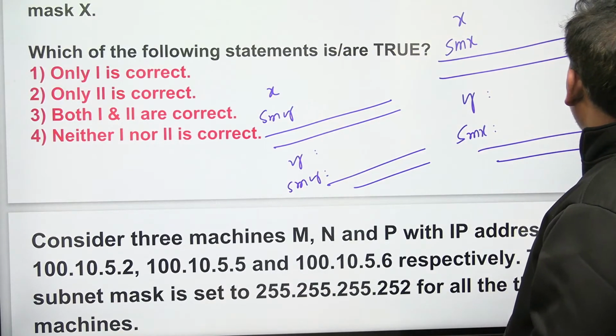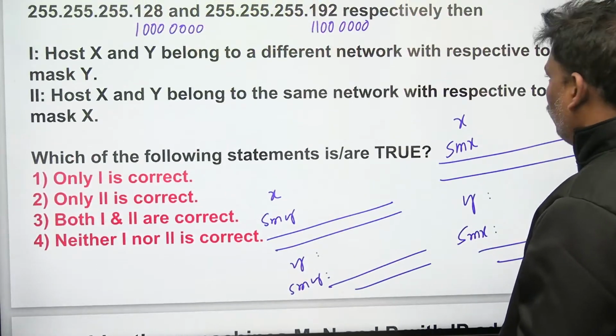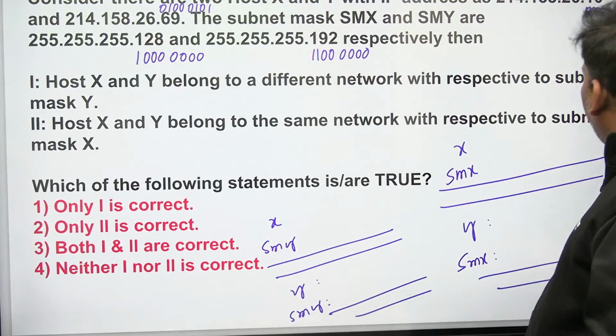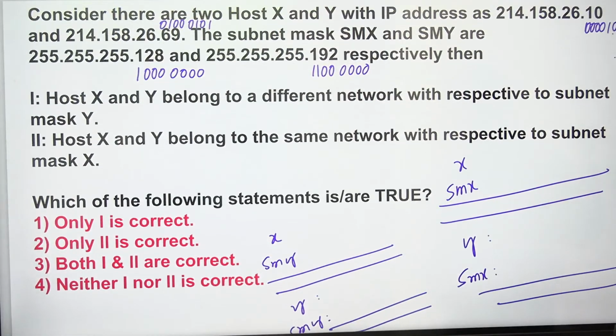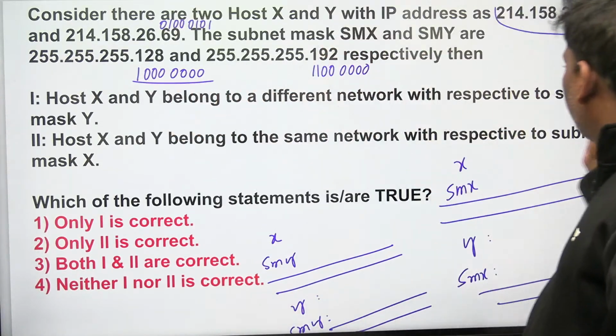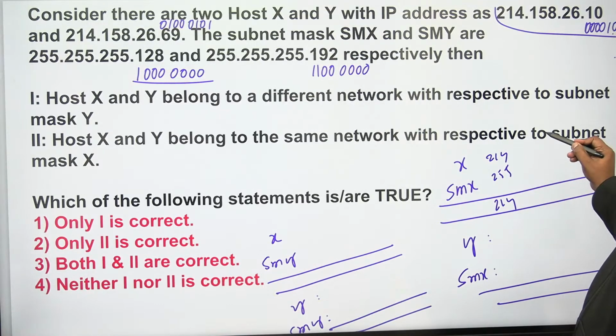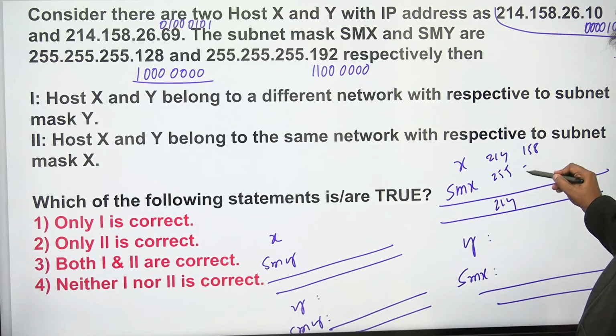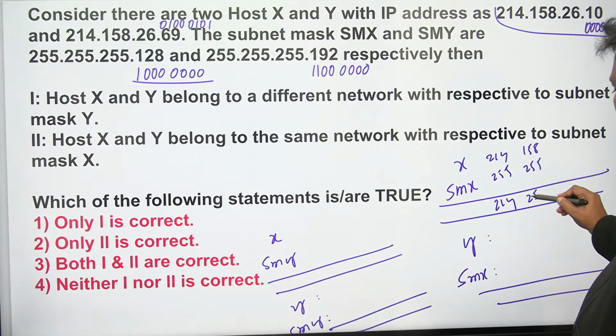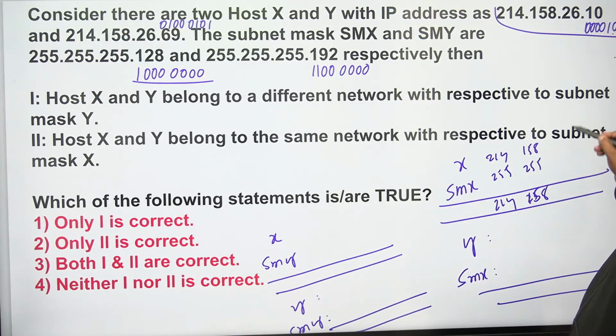Right? Let's try this. How is it going to happen? Let me try. X and SMX. What is the X? This one. What about SMX? This one. So if you see, only the last octet is required. If you see this one, 214, 255. So 214. If you see 158, 255. So 158. Next one, this is 26, 255, 26.